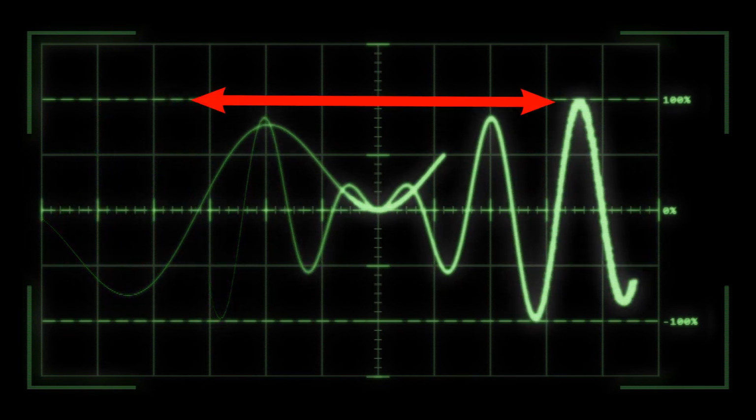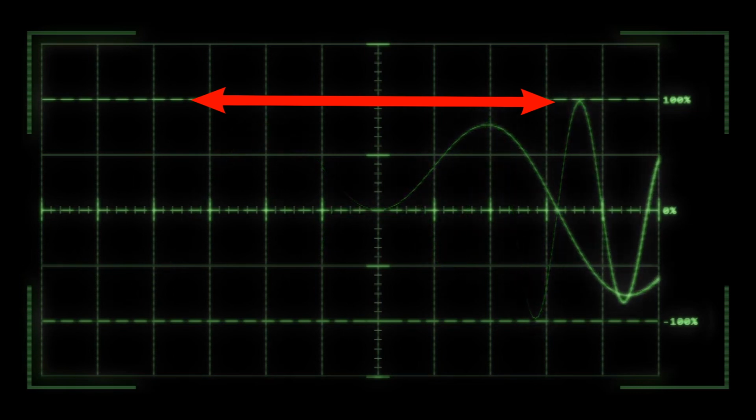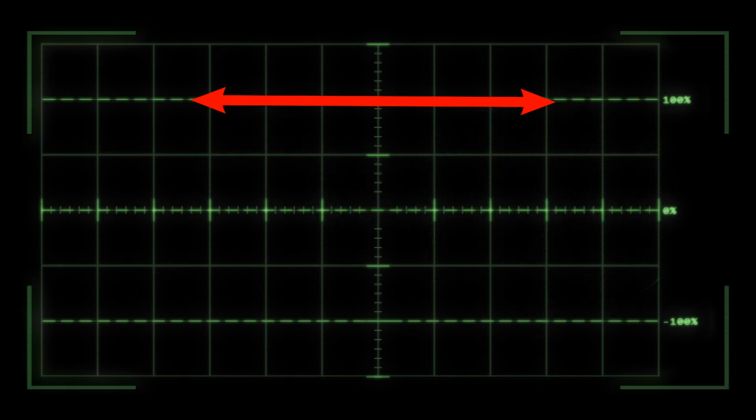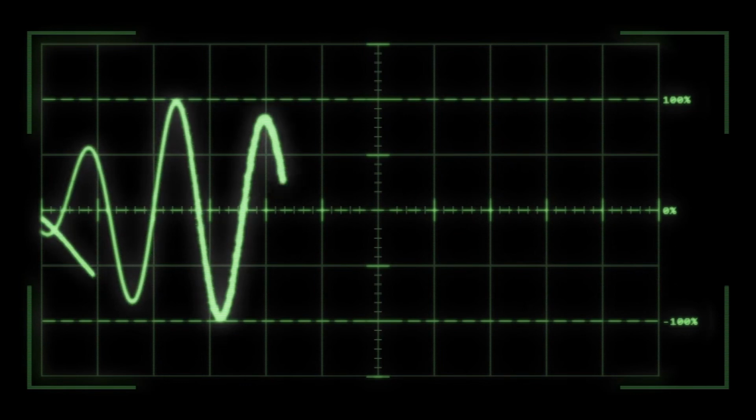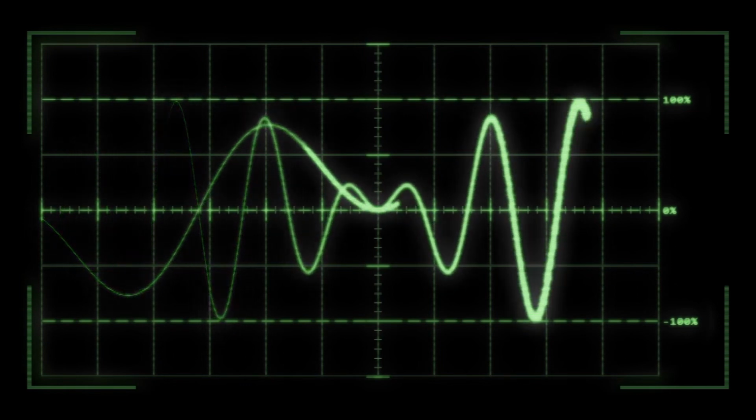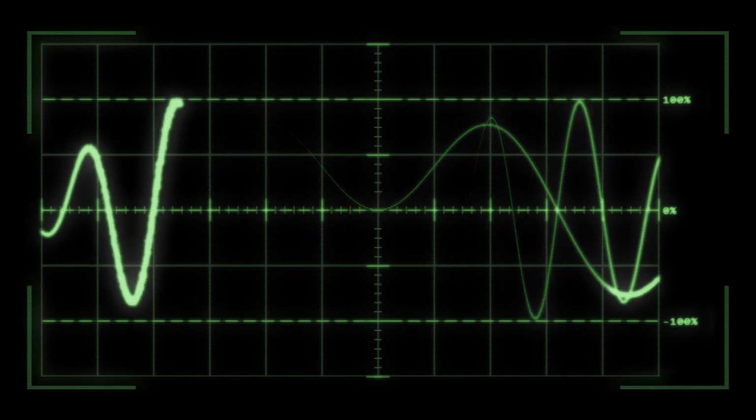The distance between wave peaks, or the wavelength, will determine the frequency of a wave, or how high or low the pitch of the sound is. Certain frequency ranges have specific properties that make them useful for specific tasks. For example, higher frequency sounds tend to bounce off of surfaces, whereas lower frequencies pass through many objects and thus travel much longer distances. Neither property is inherently better than the other, but each is used under different circumstances.